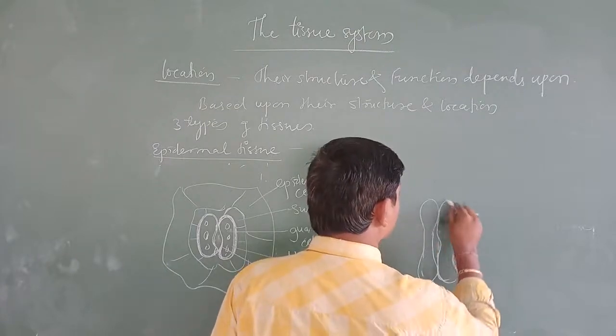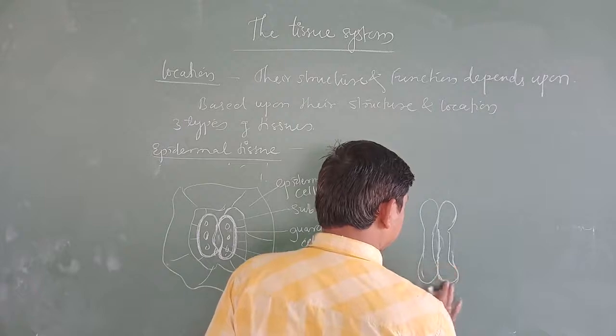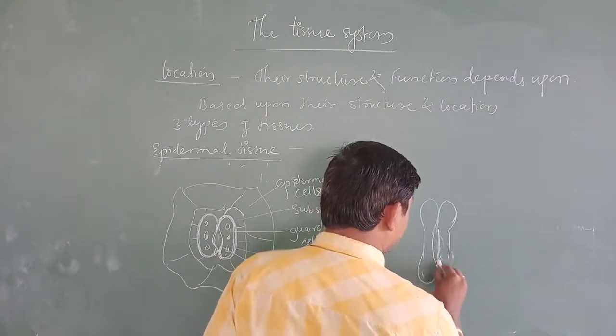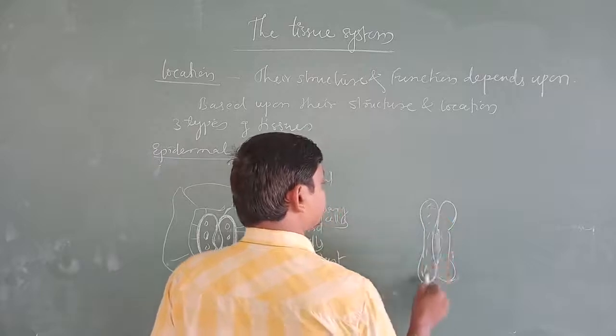This is what we call a dumbbell shape. We use a dumbbell for exercise. That is the dumbbell shape, like this.